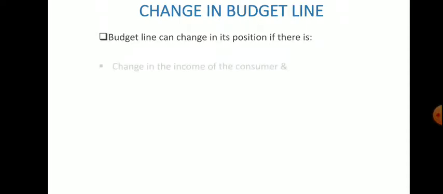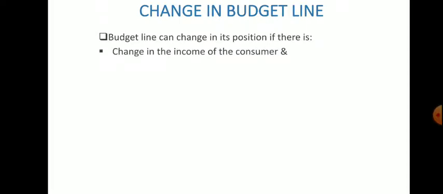Now, the budget line can change its position if there is a change in the income of the consumer. If the consumer's income changes, it may increase or decrease, and accordingly the budget line will move. Or else, if there is a change in the price of the commodity. As we have considered, there will be two commodities, say for example x and y.